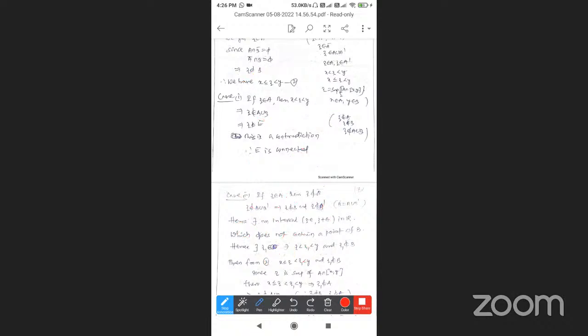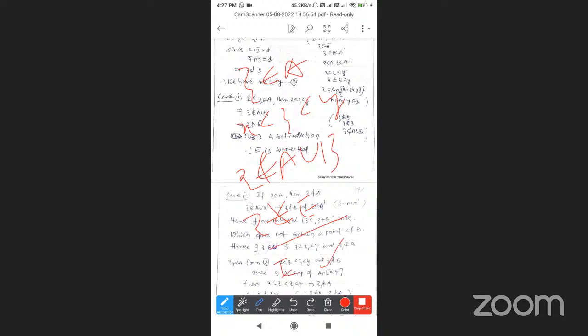Therefore z belongs to A in the first case. Then x is less than z, z belongs to A, so x is less than z is less than y. So therefore z does not belong to A union B. So z does not belong to E, which is a contradiction. Therefore E is connected in this case.